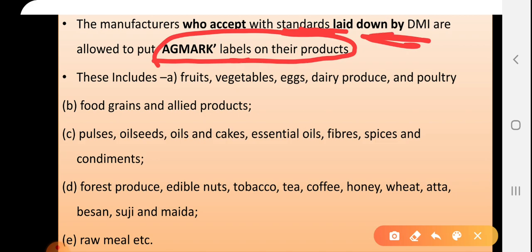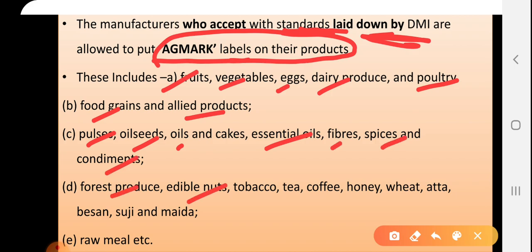Here are some different products on which we can find these AGMARK symbols: fruits, vegetables, eggs, dairy products, poultry products, then food grains and allied products, pulses, oil seeds, oil cakes, essential oils, fibers, spices, condiments, forest products, edible nuts, then tobacco, tea, coffee, honey, wheat, atta, besan, suji, maida, and some raw meals also. So AGMARK is a third party quality assurance symbol which gives assurance of the product, meaning this is a good product.